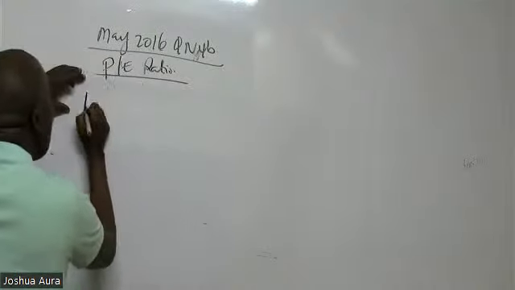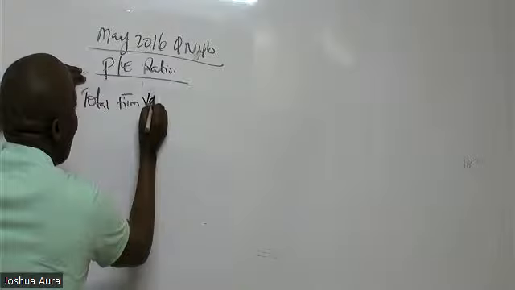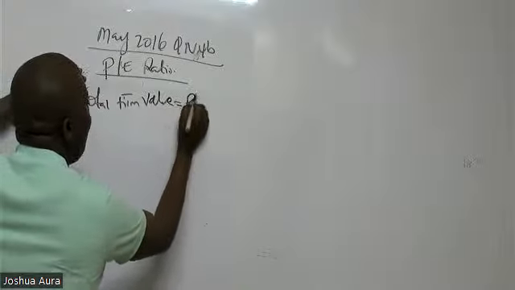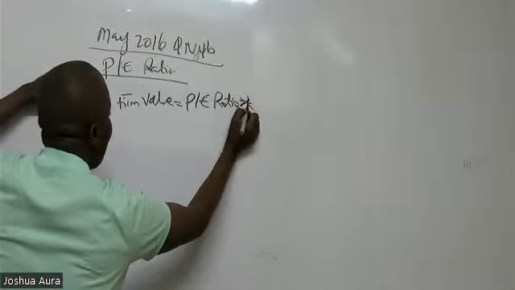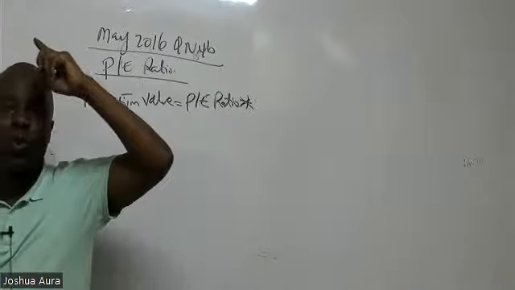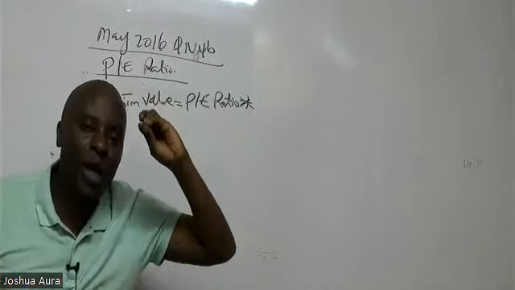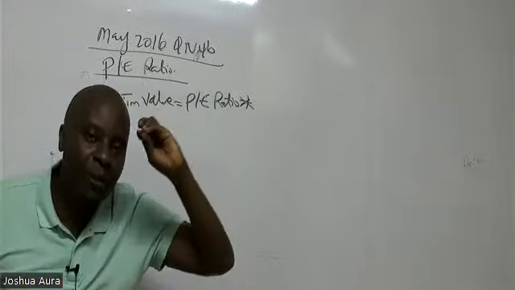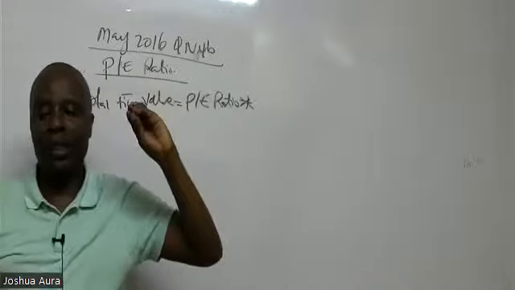We say the total firm value equals the PE ratio given times something. Somebody who is able to recall this? Anytime they want us, ladies and gentlemen, to give them the total value of any organization using the PE ratio, I will take the PE ratio times something.